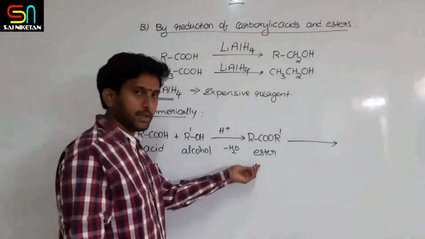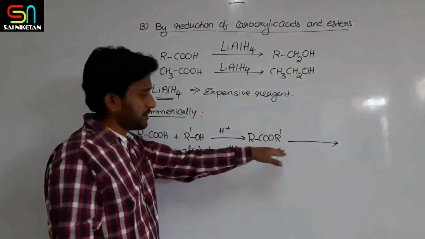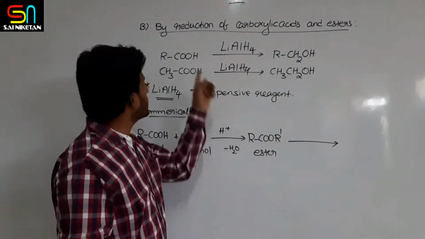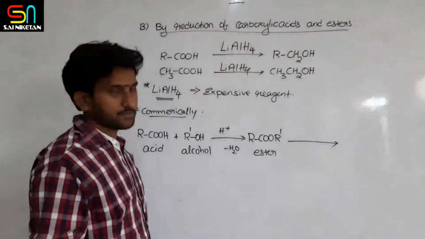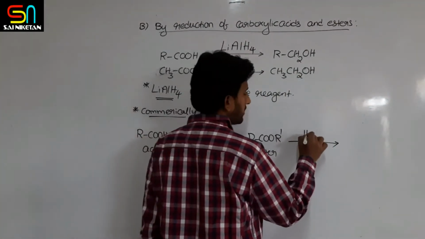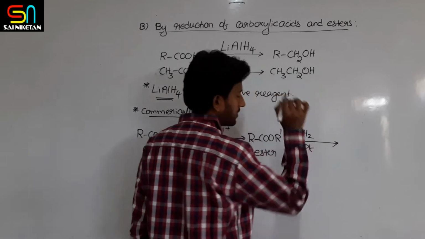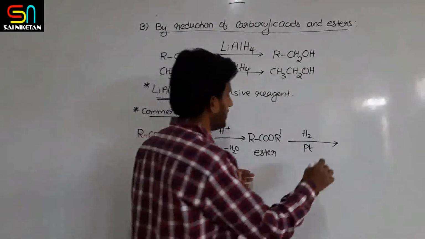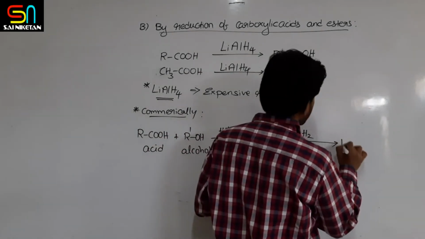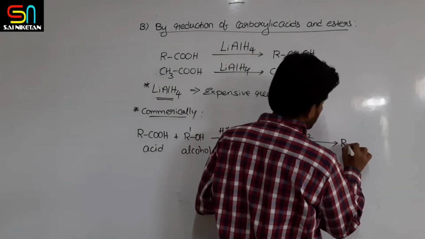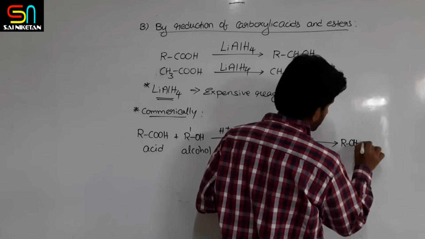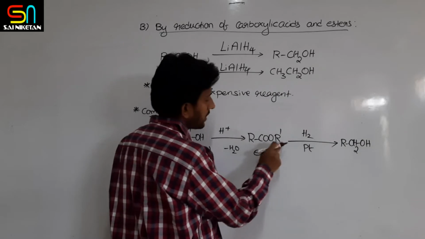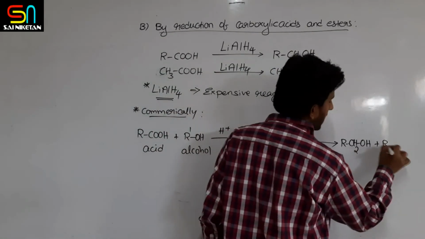And these esters can be reduced relatively easily with cheap reducing agents, compared to carboxylic acid. That's why here we can use normal reduction with hydrogen with platinum or palladium, so that you get alcohol, that is this part RCH2OH, and also one more alcohol, R-OH.